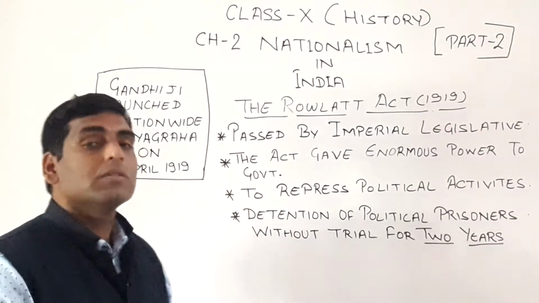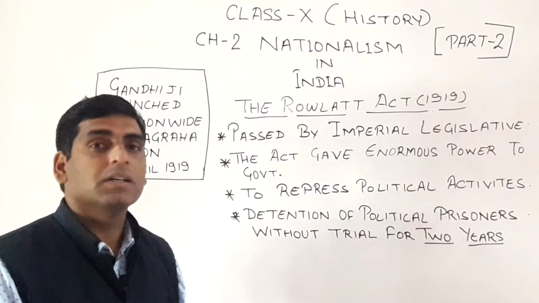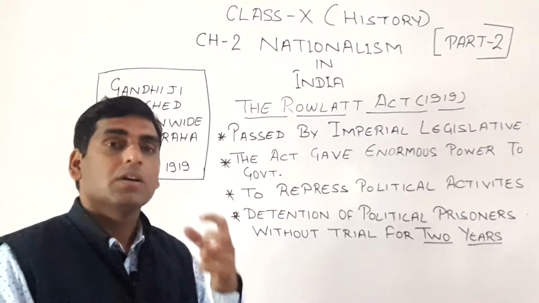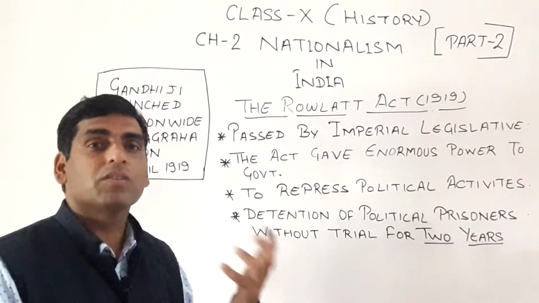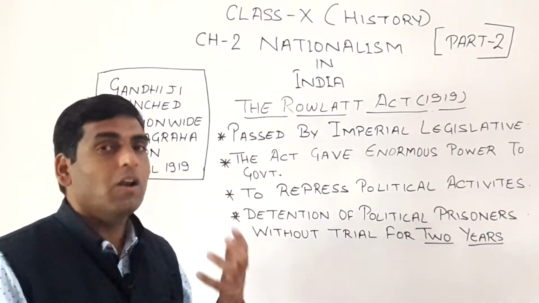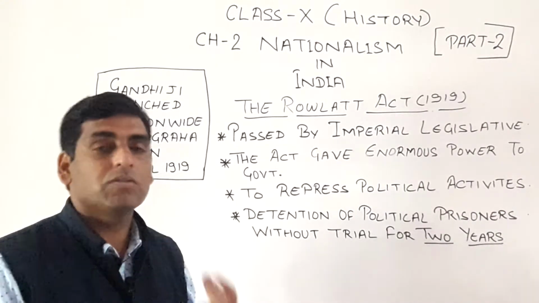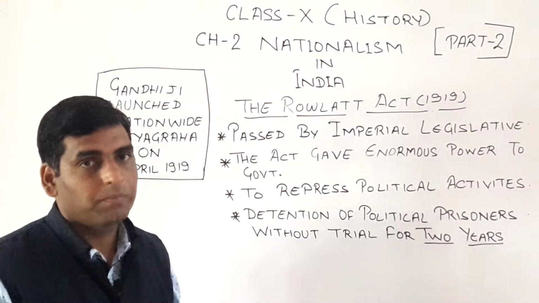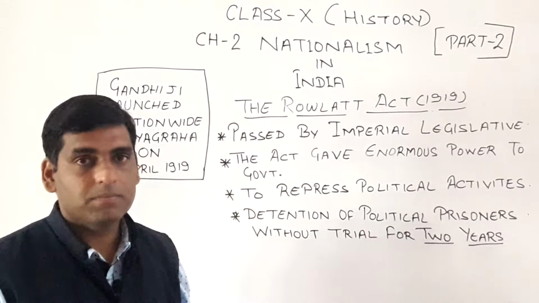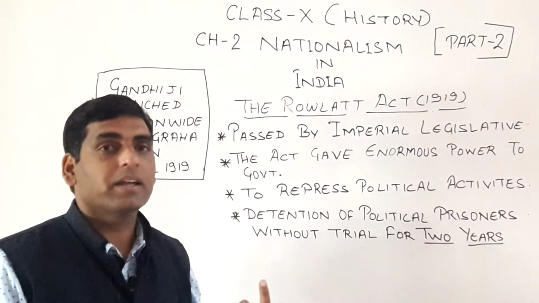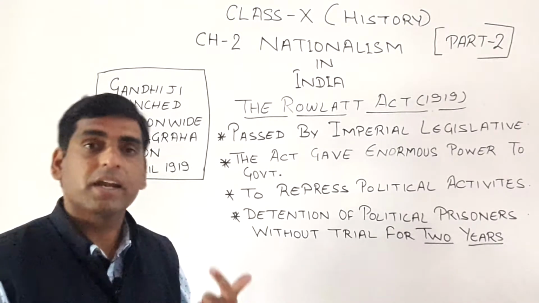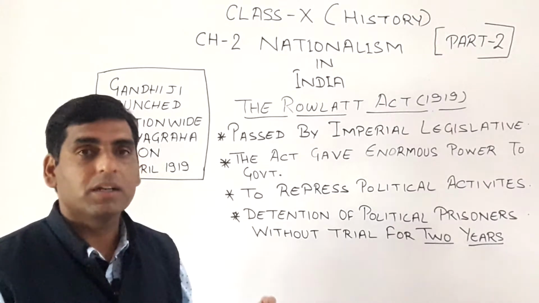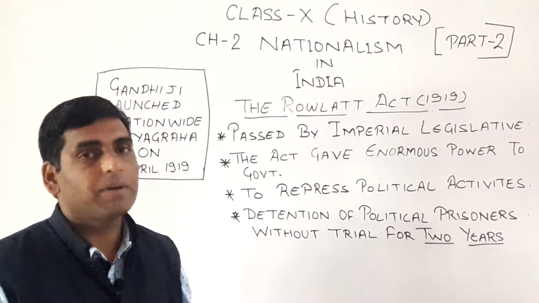In the previous topic, we discussed the main important effects of the First World War. Along with that, we also discussed three major satyagrahas introduced by Mahatma Gandhi. First, in 1916, the Champaran Satyagraha. Second, in 1917, the Kheda Satyagraha. Then the third one, in 1918, the Ahmedabad Satyagraha.